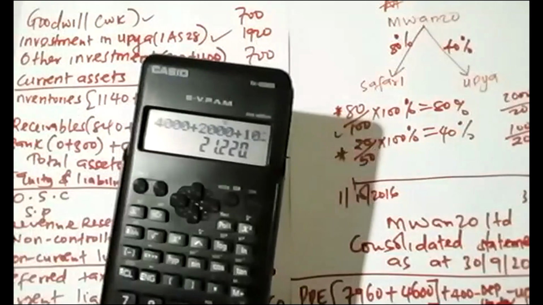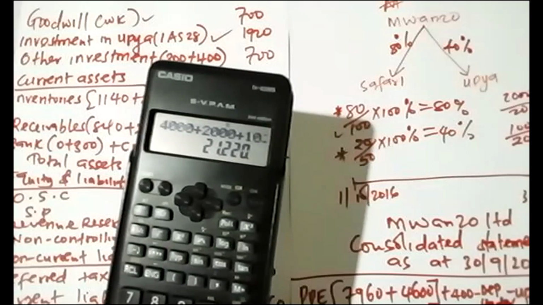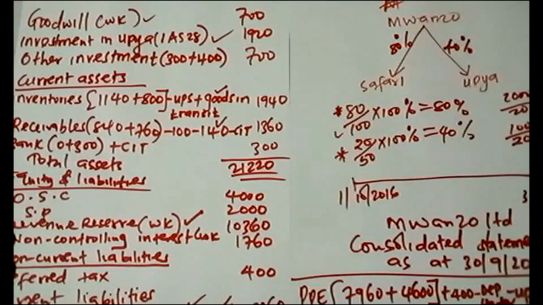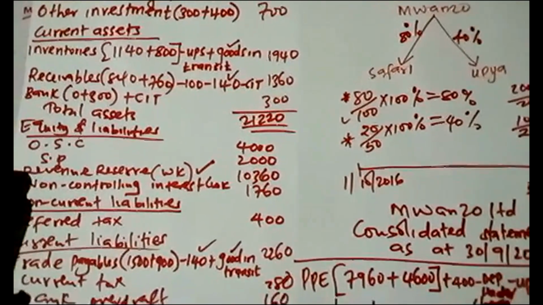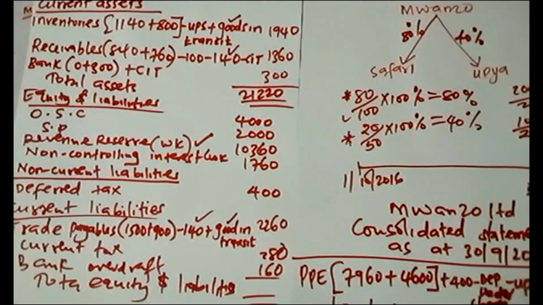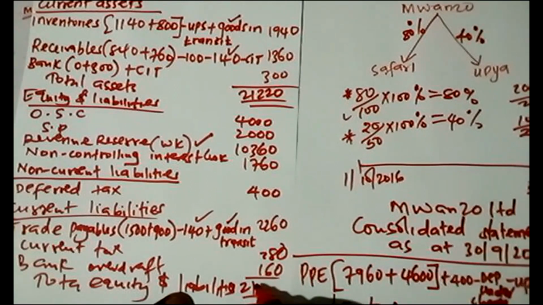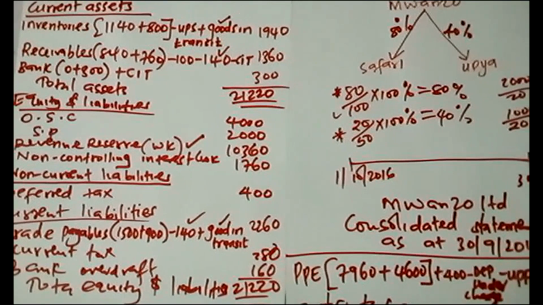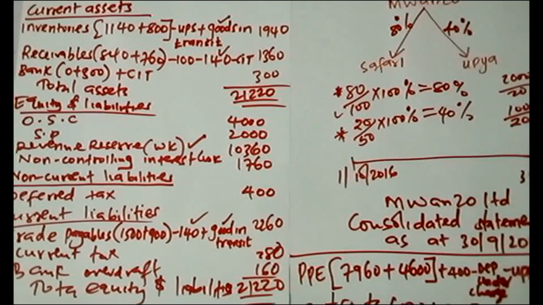So it's the same, 21,220. And that is how you are supposed to do this question. Any question so far? So good.